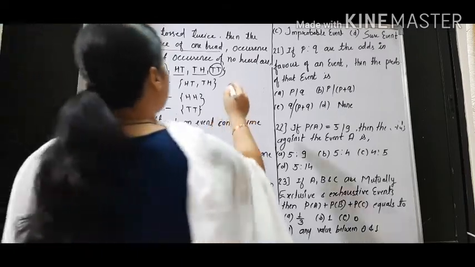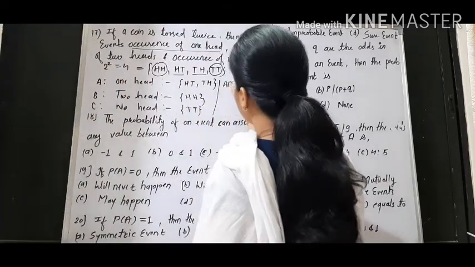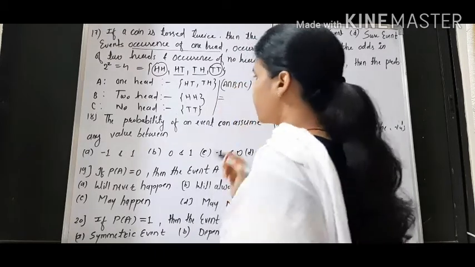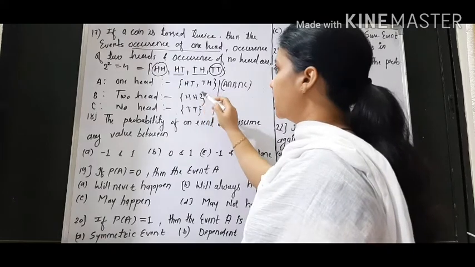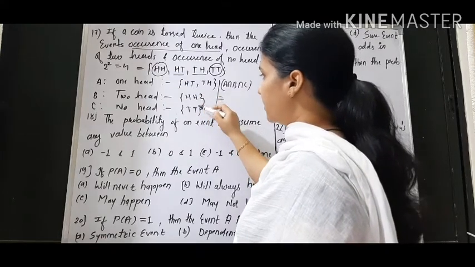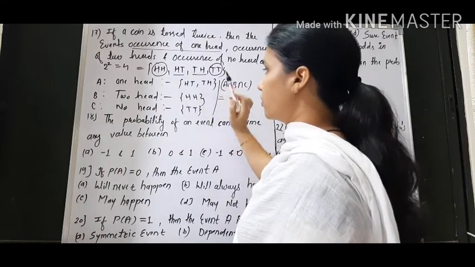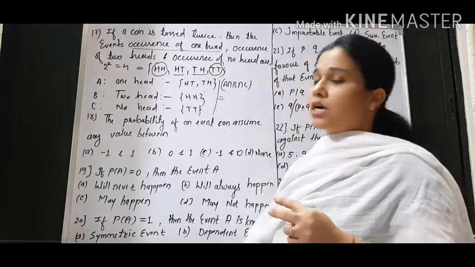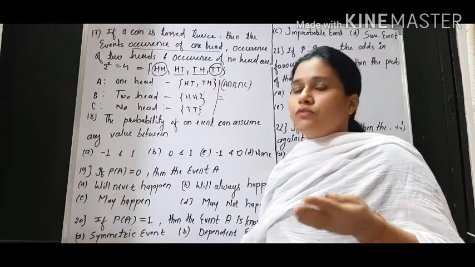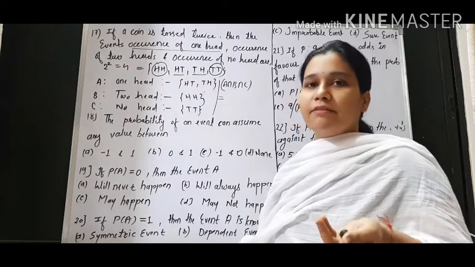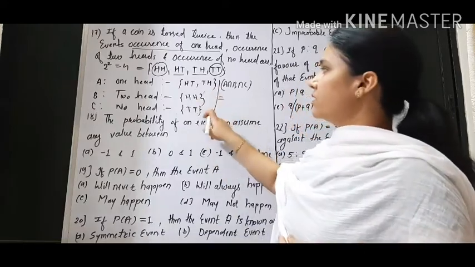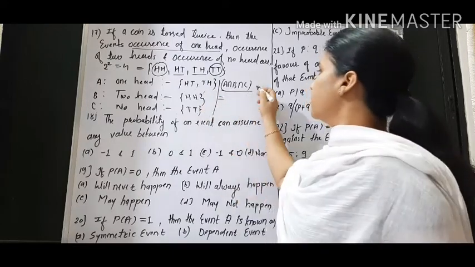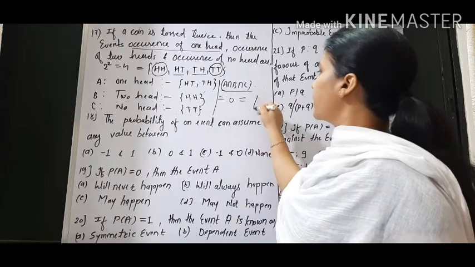If we find their intersection, A intersection B intersection C, what will be the value? See, is HT there? No. Is TT there? No. Nothing is common between all these three, because the question is asking about all these three. So if we take the intersection of all these three, we'll get the value 0, because no outcome is common. So their intersection will be equal to 0, or we can say the empty set.